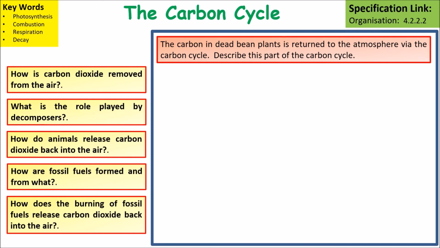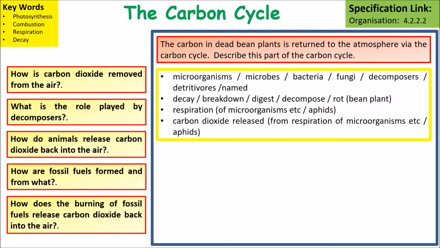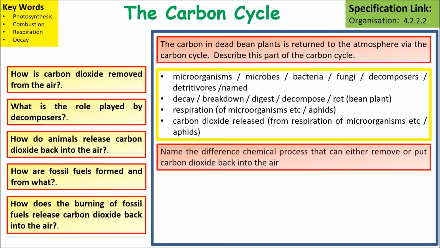If we look at just the second question, the carbon in dead bean plants is returned to the atmosphere via the carbon cycle. Describe this part of the carbon cycle. So as before, we need to talk about microorganisms, decay, respiration, and the fact that respiration releases carbon dioxide back into the atmosphere.